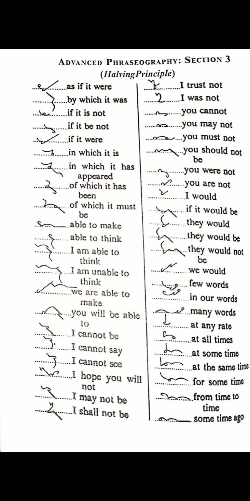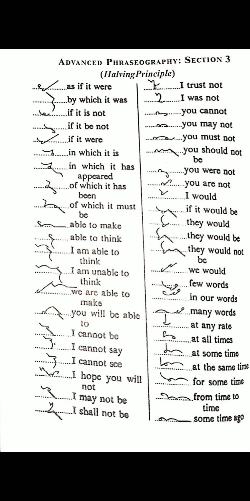"Few words": F through the line with way halved and with circle S. "In our words": N R hook with full outline, stroke of N with way half with S circle. "Many words": on the line, M N, way half with S circle.